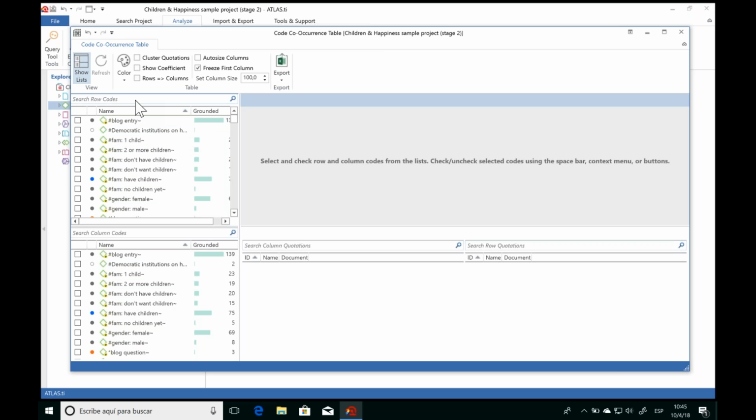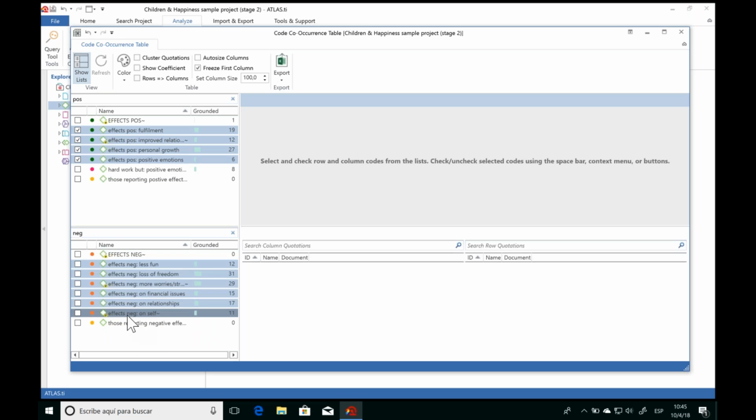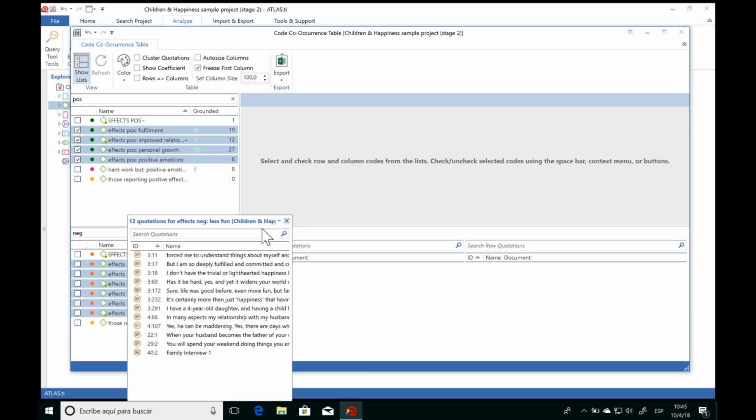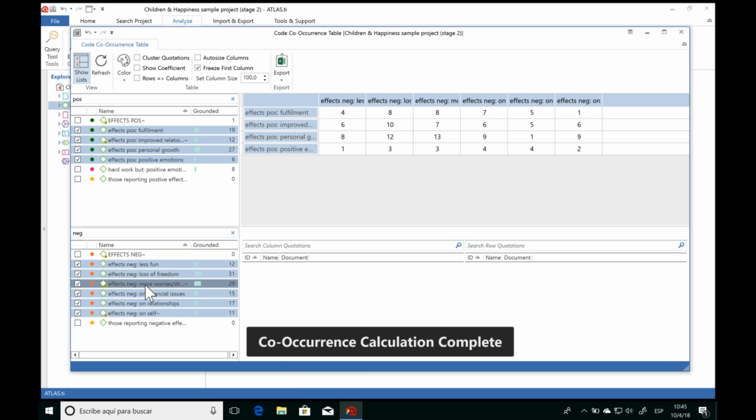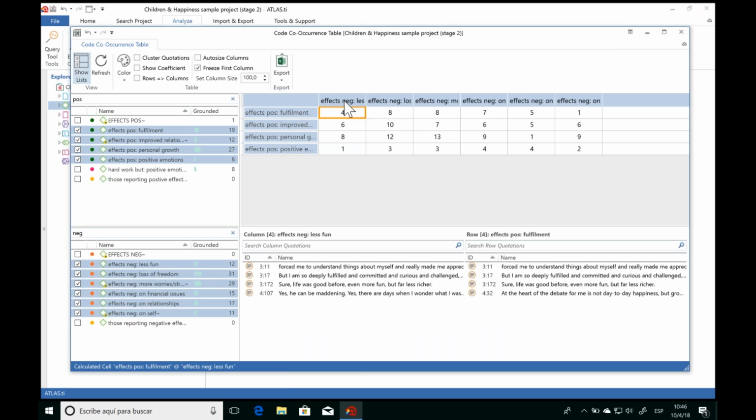So with this table, now what I'd like to take a look at are the different positive and negative effects of parenting that we've identified. So I'm going to select my codes about these and put them in the rows and the columns. And so now we can see here that this code co-occurs 4 times with this code.